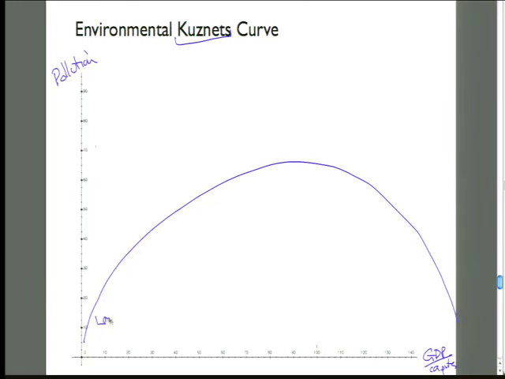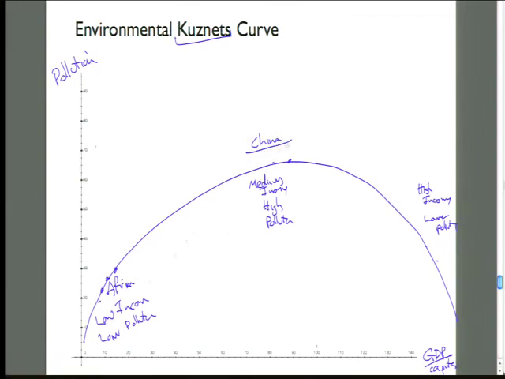So here you have low income, low pollution. In the middle, you have medium income and high pollution. And then out here, we have high income and lower pollution. So we could say this could be Africa, a whole bunch of rural people, millions of farmers living out in the country, less industrialization per capita. Here we could have China. Here we could have Europe, just to go with some stereotypes.